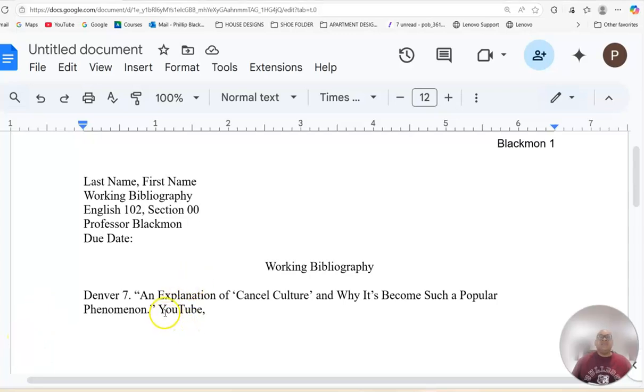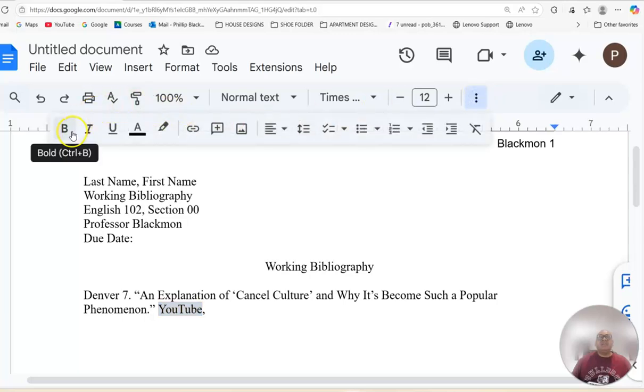So to make this italics, I'm going to highlight it and click on these three dots right here that say more. And then I'm going to get a new, I'm going to call it a banner, and I can click italics here. I'm going to go back. What do I need after that?